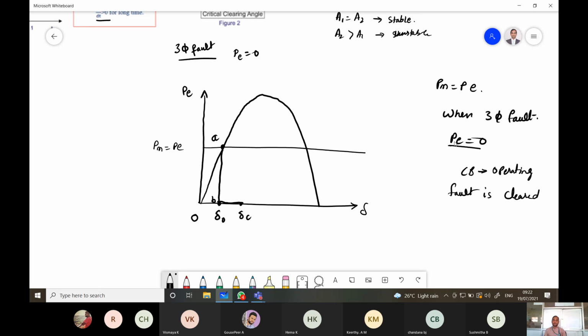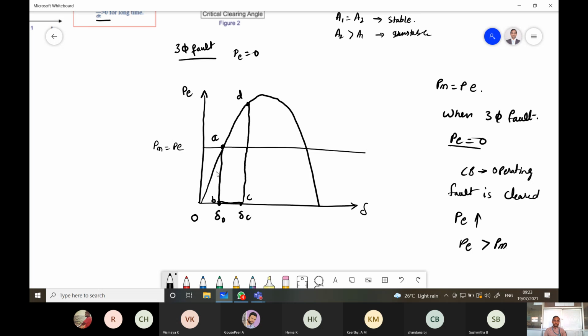Once the fault is cleared, your PE becomes active. So PE will increase. Okay. So now PE is more than PM. Then the operating point accelerates to the point D. This is the point C. So it will accelerate from C to D point. The machine will be accelerating in this direction initially.